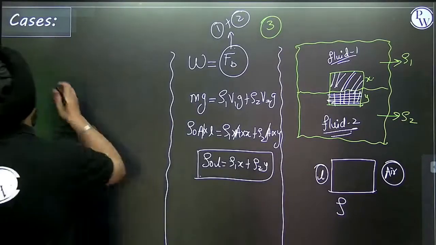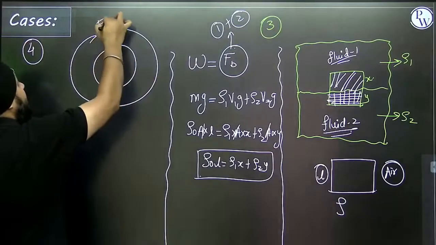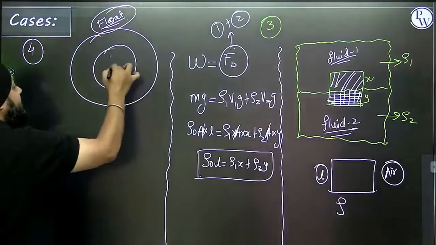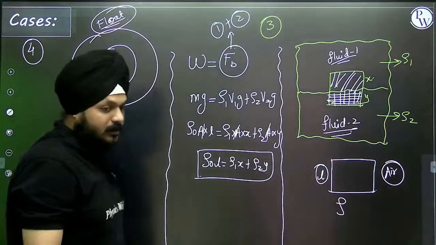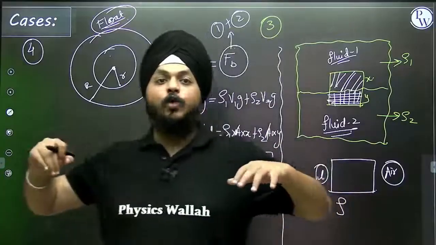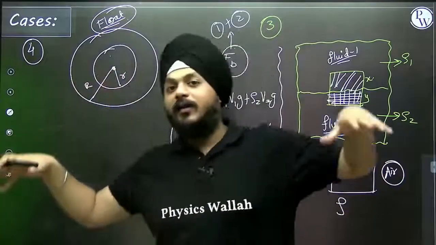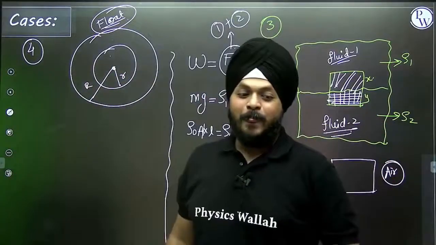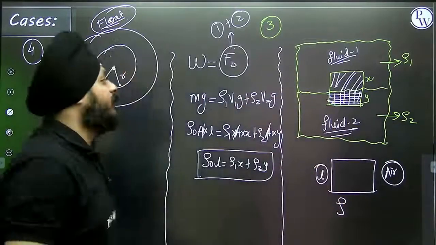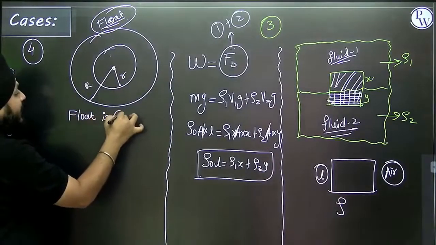Fourth case, suppose you have seen a float. Inner radius is small r, outer radius is capital R. You've seen the float, that tube, whenever you used to go to the water park or something, right? Then you're using this float to enjoy the waves, right? What happens when this float is completely immersed inside the water? Another case, float is completely immersed.